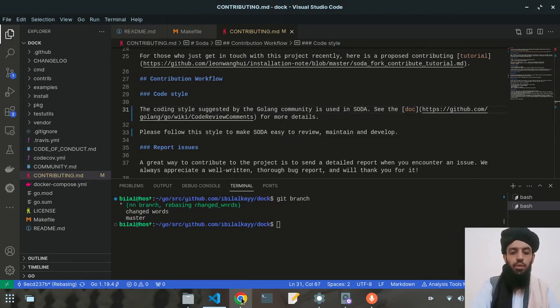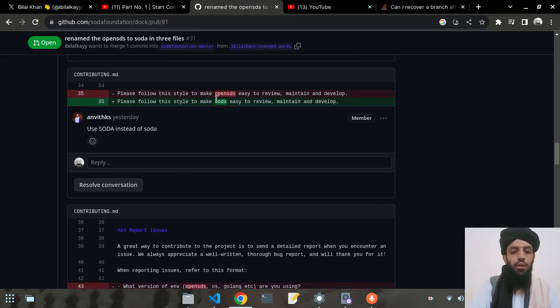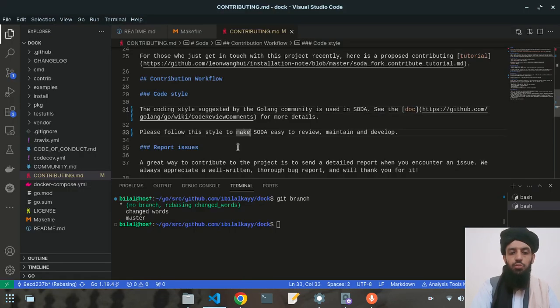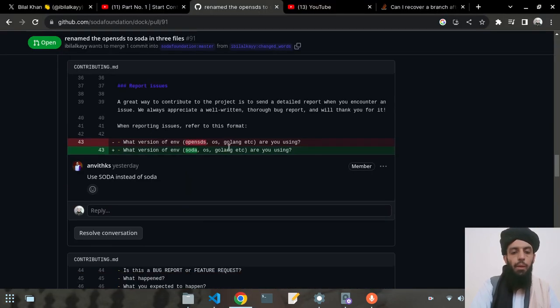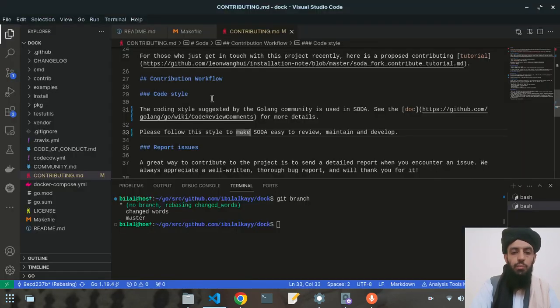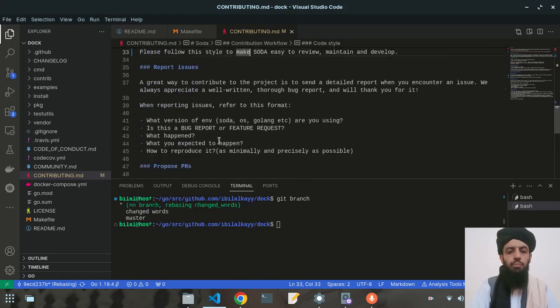All right, I have changed it because this is the case. As you can see, please follow this style, SODA. And now the next thing is the "What version of OpenSDS". So this should also be SODA in capital letters. So let's check it.